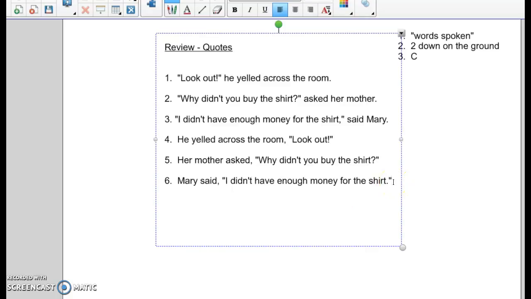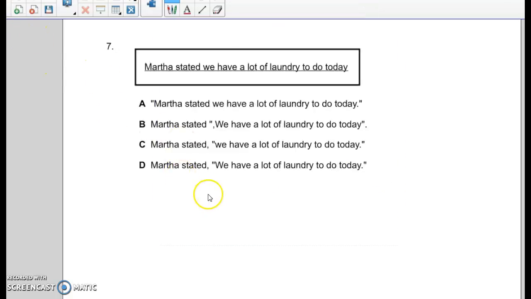All right. So number 7. These are a little bit tricky. You don't usually see multiple choice for quotes. I mean, it's kind of weird. But we have our sentence stem: Martha stated we have a lot of laundry to do today.